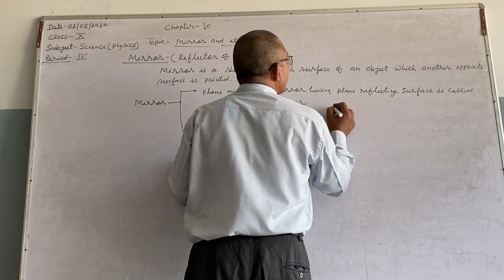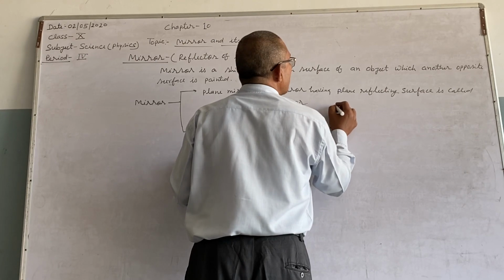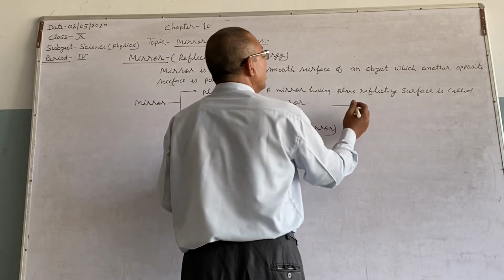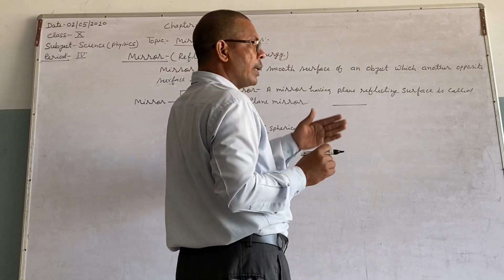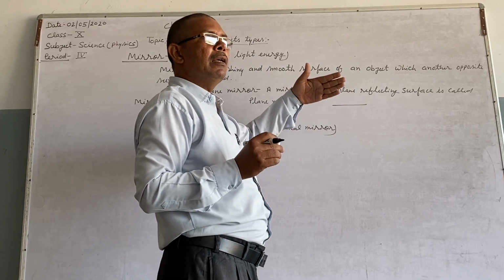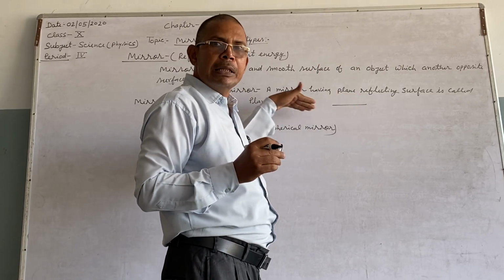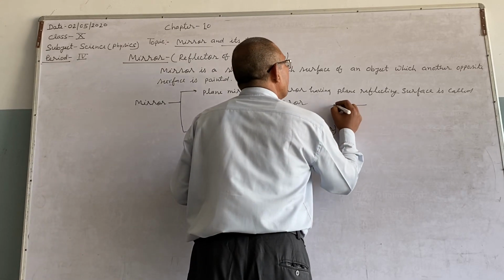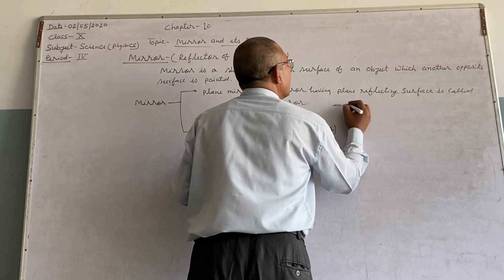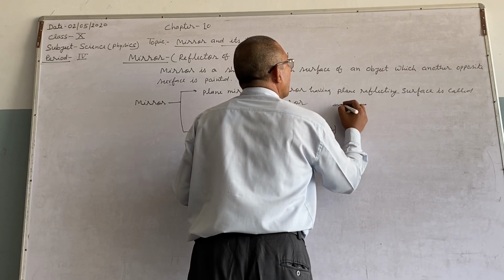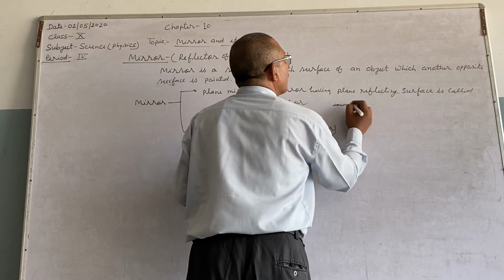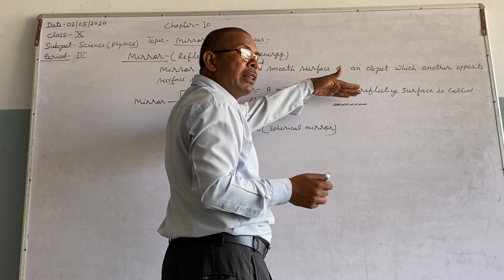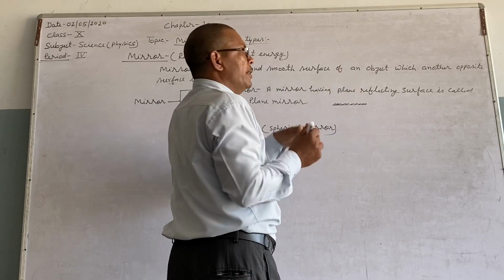Actually, a plane mirror is represented by a figure in this way. This is a very thin glass strip, and if you paint its one surface like this, this symbol shows that one surface of a thin glass sheet has been painted.